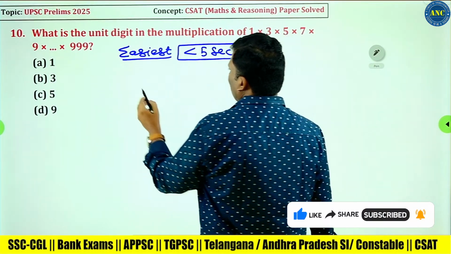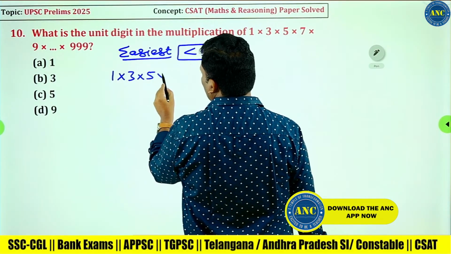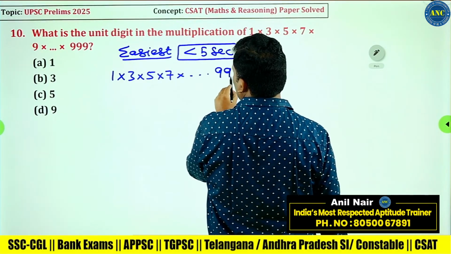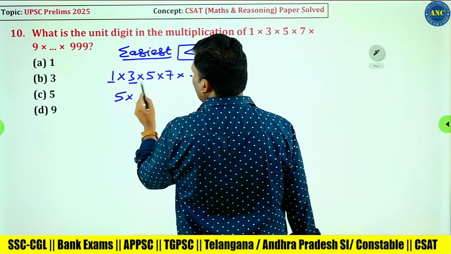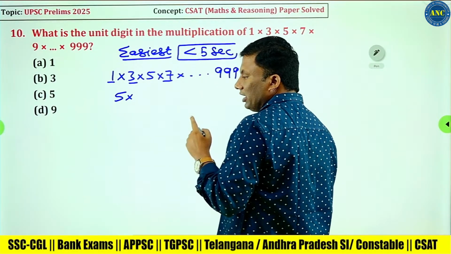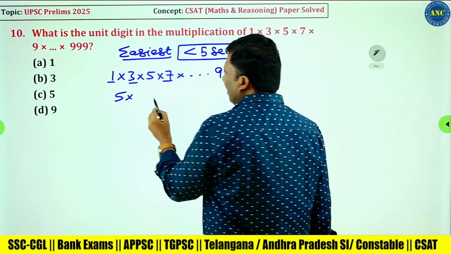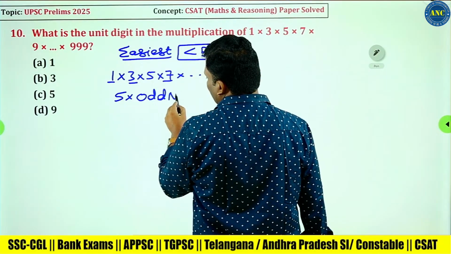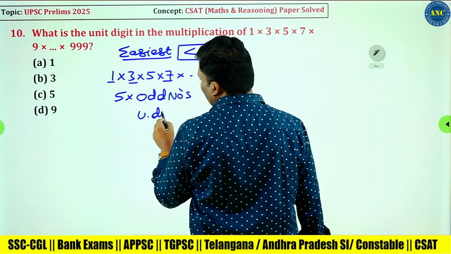The question is 1 into 3 into 5 into 7 and so on up to 999. If you observe, all are odd numbers: 1 into 3 into 5 into 7, 9, 11, 13, 15. 5 into odd numbers, the unit digit is always 5.